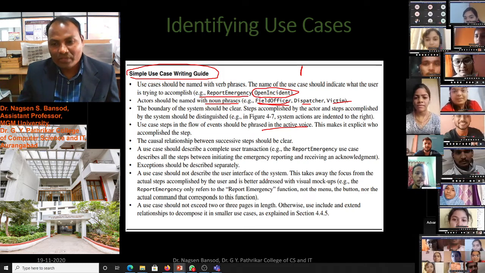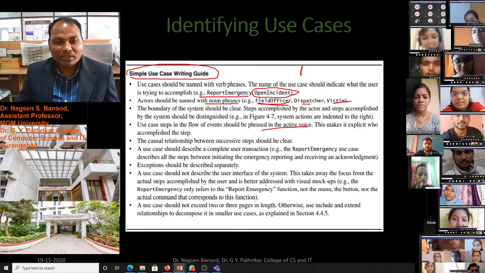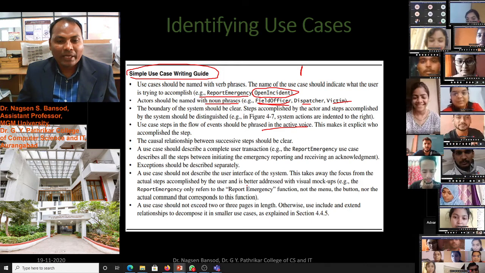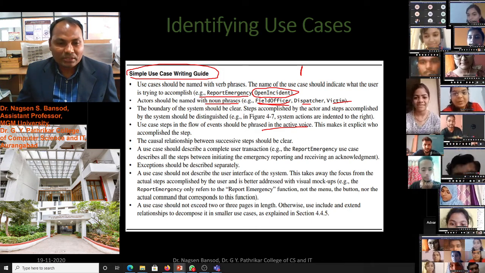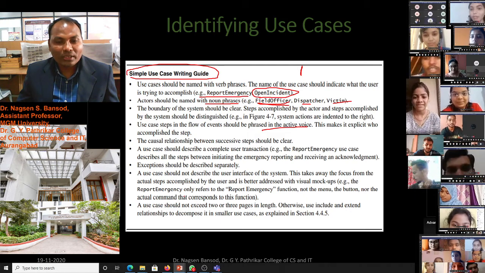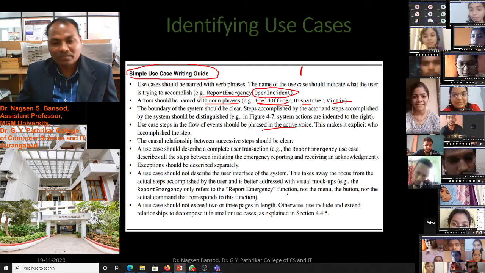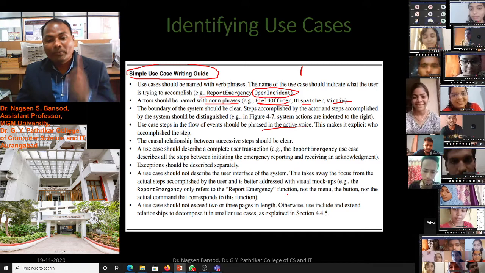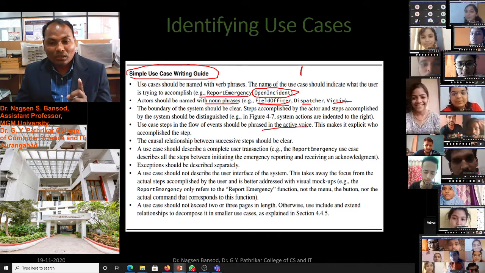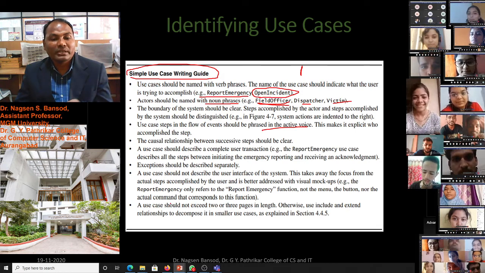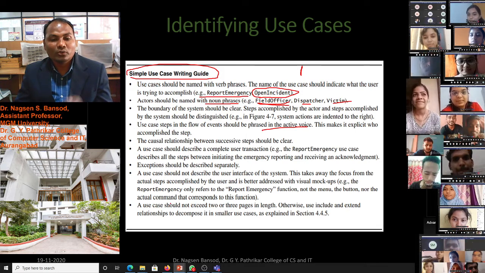This always takes the focus from the actual step accomplished by the user, and is better addressed with visual mockups. For example, report emergency only refers to the report emergency function, not the menu, the button, nor the actual command that corresponds to the function.